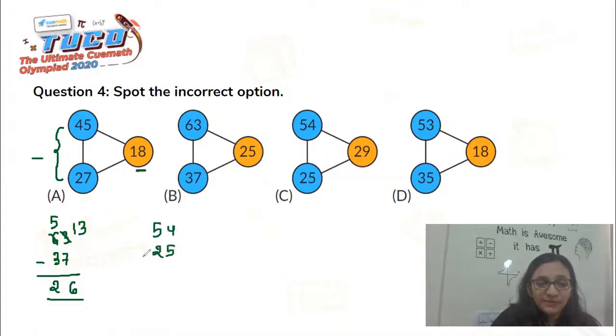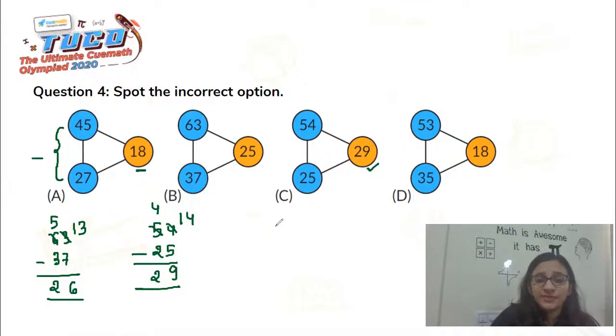Let's see in option C, we have 54 and 25. These need to get subtracted. We borrow, so 14 minus 5 is basically 9, and this becomes 4 because 1 was borrowed from here. So 4 minus 2 is basically 2. So 29, yes, it gives us the same number.